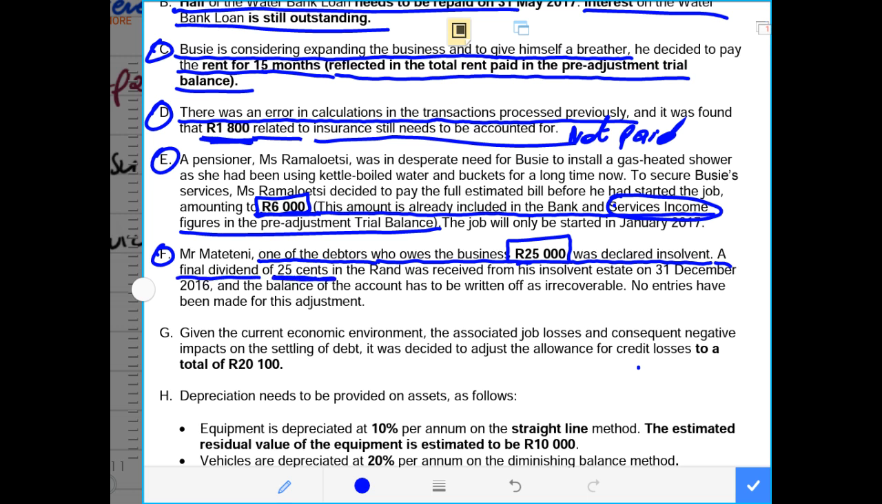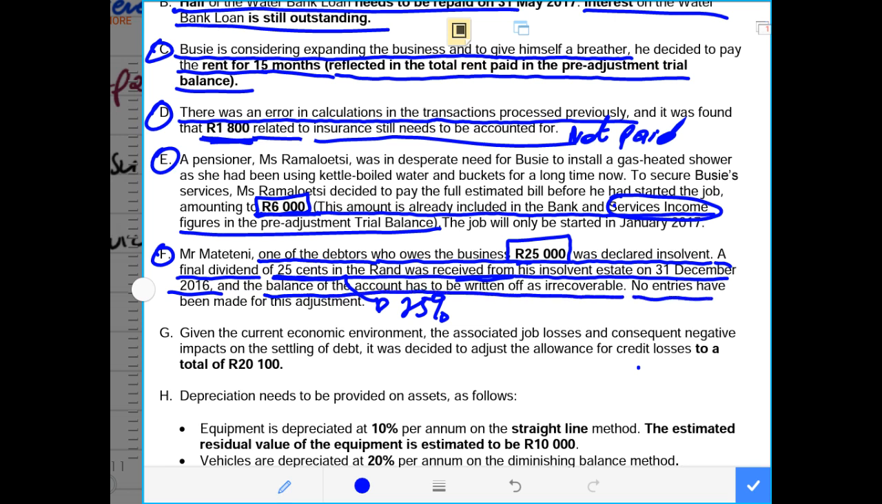Remember, guys, 25 cents is the same as the percentage. If it's 25 cents, you must know that is the same as 25%. Why is that the case? Because we have 100 cents in 1 rand, and there's also 100% in total. So 25 cents is the same as 25%. Similarly, 10 cents is the same as 10%. So it means 25 cents in the rand was received from his insolvent estate on the 31st of December 2016, and the balance of this account must be written off as irrecoverable.